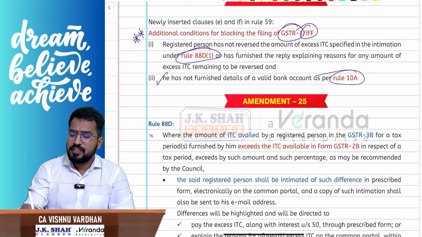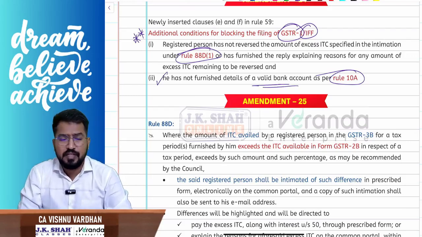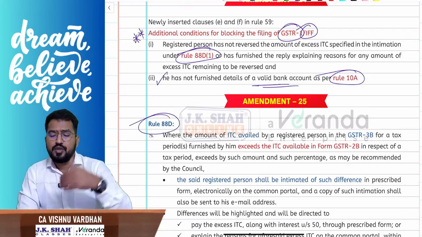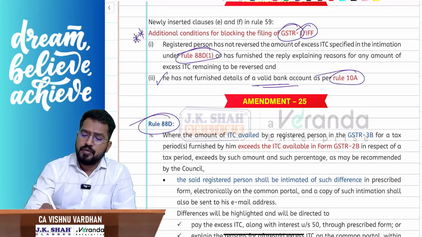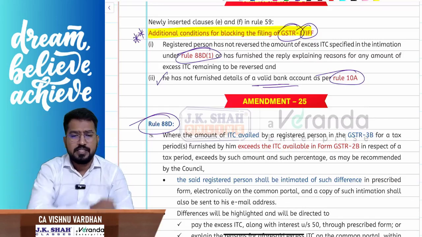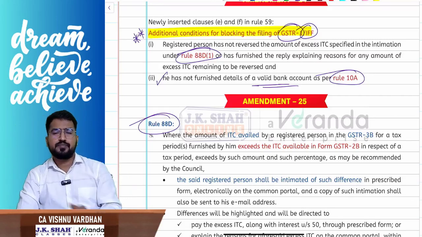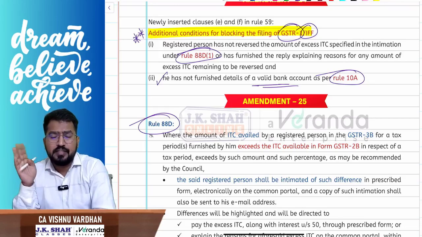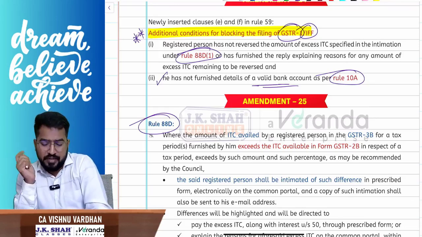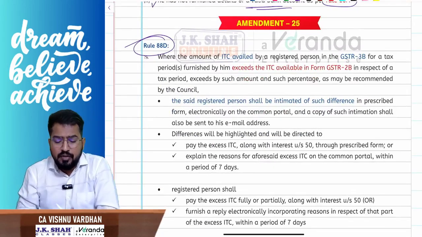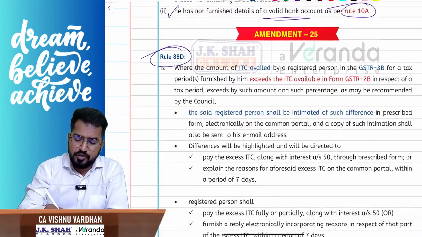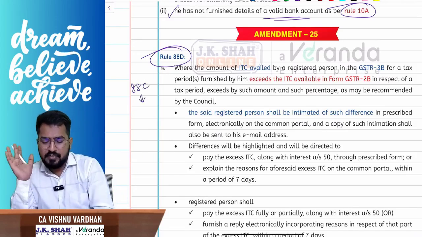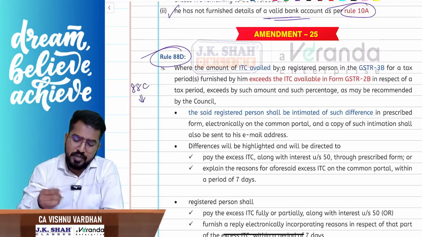Rule 10A is about not furnishing your bank account details; then your GSTR 1 or IFF filing will be blocked. And rule 88D, what it is, we will see on the next page. So these are the new conditions for blocking you from filing your GSTR 1 or IFF. Am I clear? One is violating rule 88D, the other is violating rule 10A. Rule 10A is giving bank account details. What is rule 88D? If you remember, there is something called rule 88C also. The simple way I will tell you: rule 88C, what it says, and rule 88D, what it says.